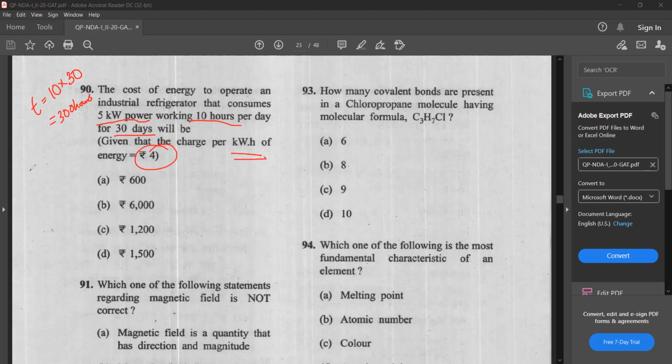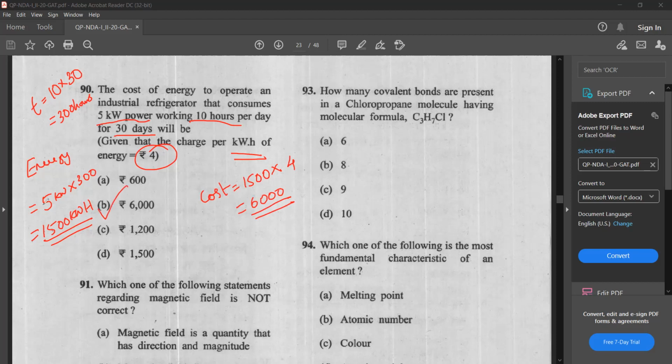Energy is 5 kilowatt into 300 hours, so it is 1500 kilowatt hour. Cost for 1 kilowatt hour is 4, so for 1500 kilowatt hour, cost is 1500 into 4, that is 6,000 rupees.